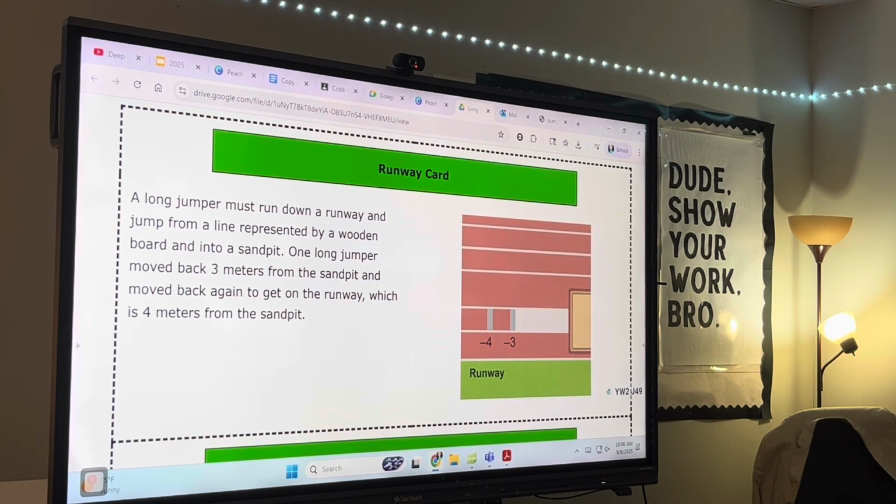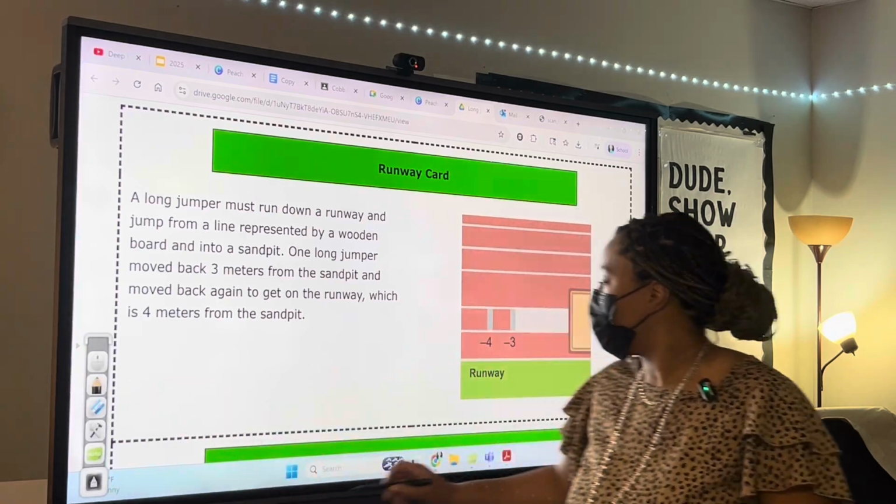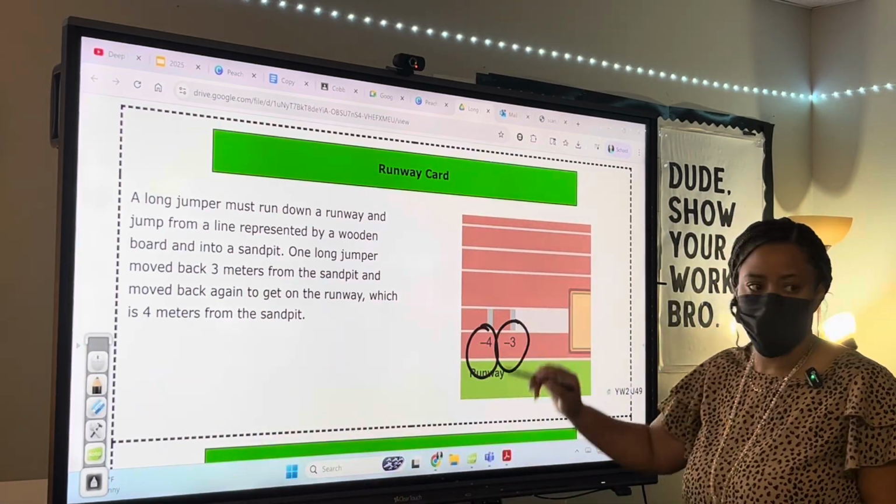This is the runway card. It says a long jumper must run down a runway and jump from a line represented by a wooden board on a sandpit. One long jumper moves back 3 meters from the sandpit and moves back again to get on the runway, which is 4 meters from the sandpit. So the two numbers we're trying to identify are -4 and -3. Look at your notes. Talk to your partner. We have -4 and -3.